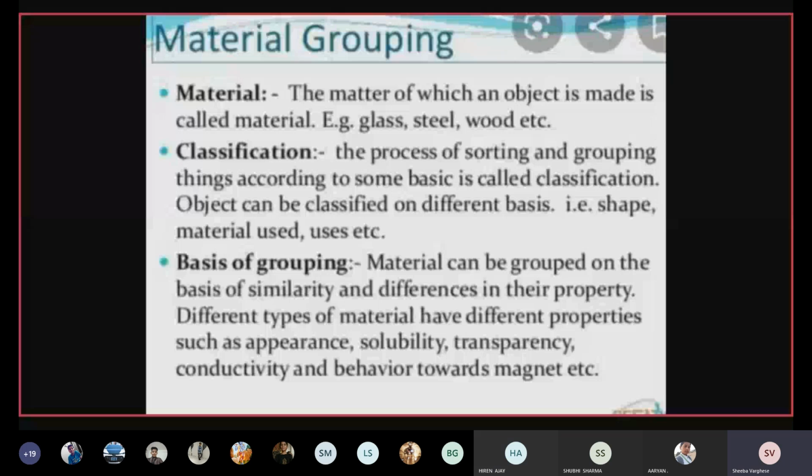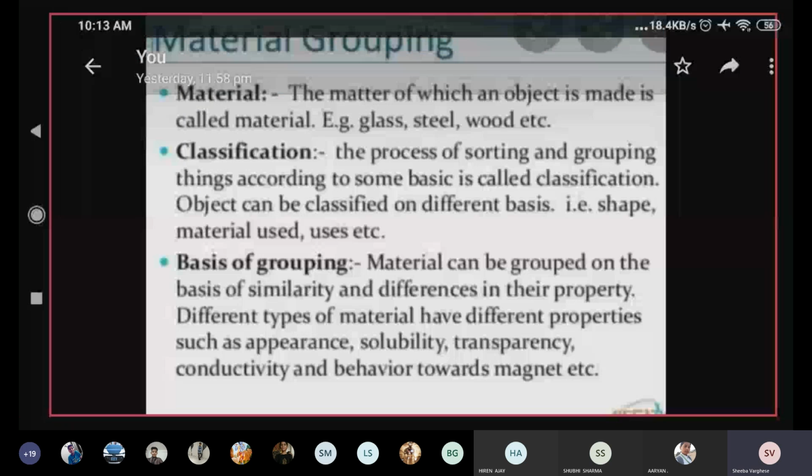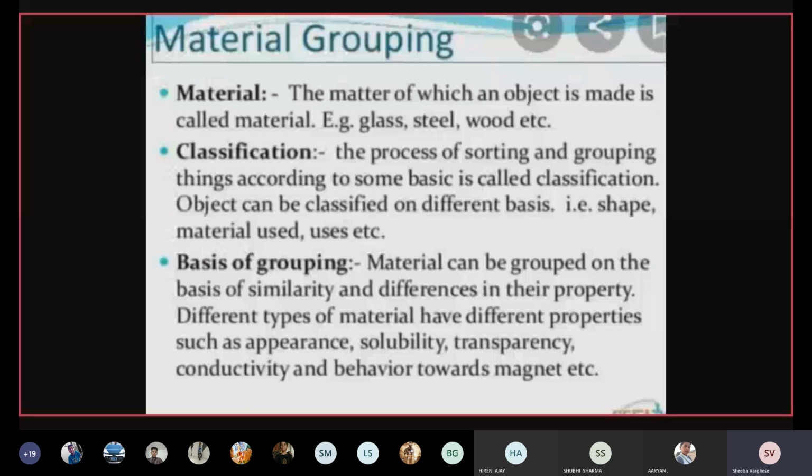Check your network. The process of sorting. Sorting means what? I told you earlier. So the process of sorting and grouping things according to some of their properties is called classification. Like we can classify them on the basis of their shape, on the basis of their uses, on the basis of their properties. So based on various things, we can sort them into different groups.